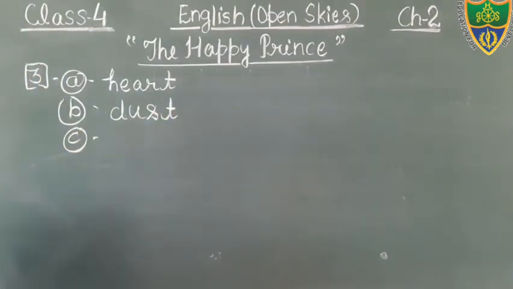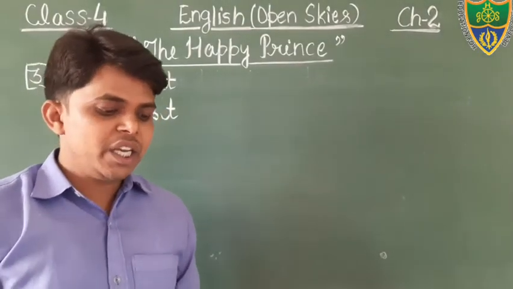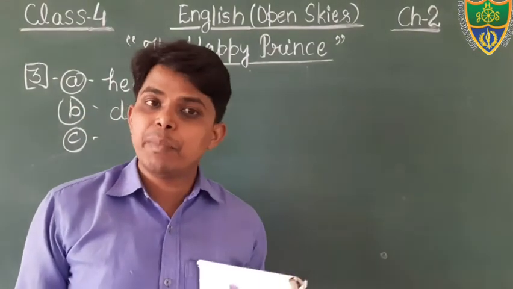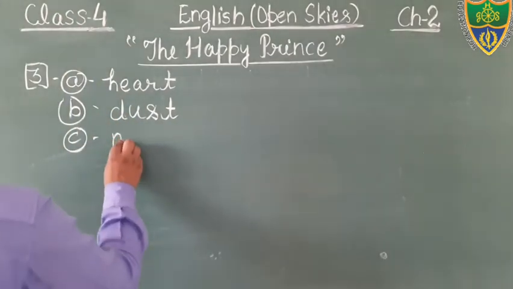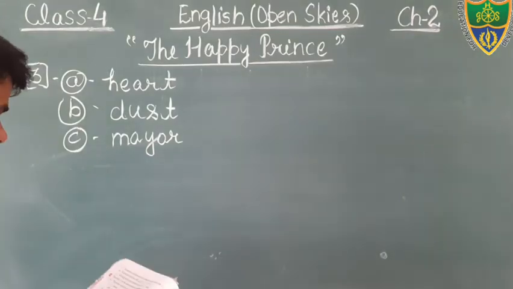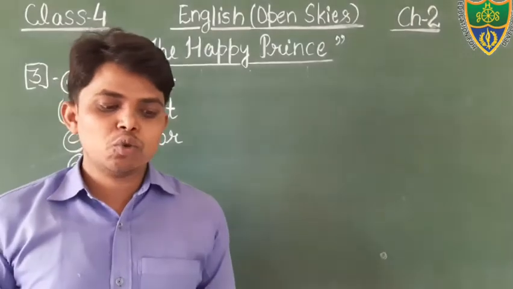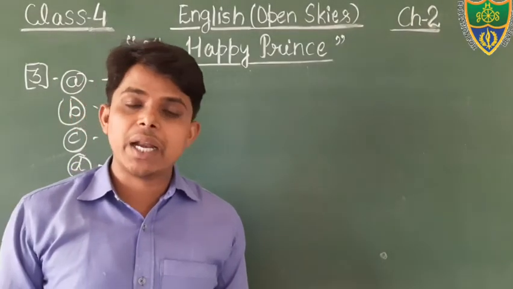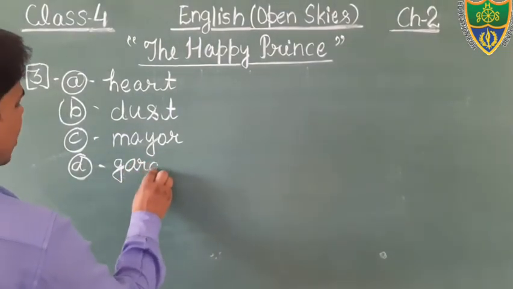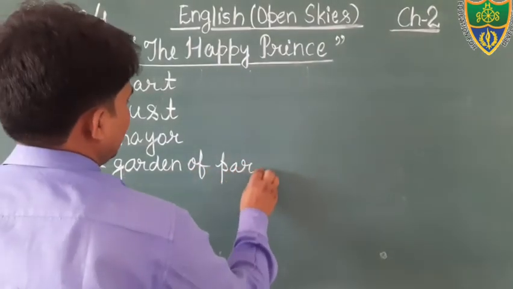Question number C. Just see, students, turn the page. It is given on the next page. The statue of the happy prince was to be replaced with the statue of a mayor. Okay students, just see, you will fill the word mayor, M-A-Y-O-R, mayor of the city. Okay, question number D. Just see students, what is question number D? The swallow still lives in the garden of paradise. You will fill the words garden of paradise, G-A-R-D-E-N. Paradise means heaven. Okay, paradise.